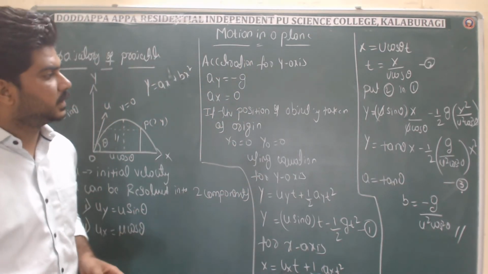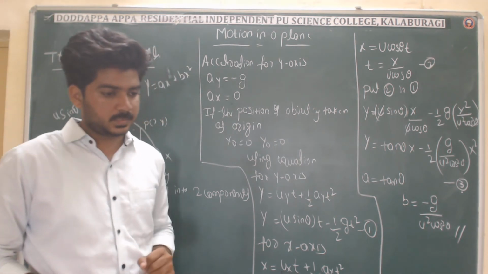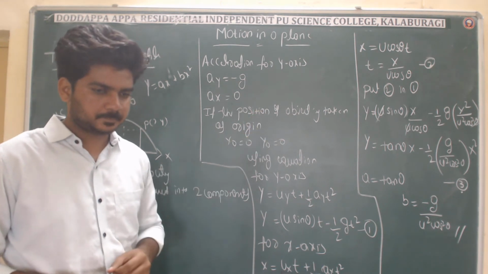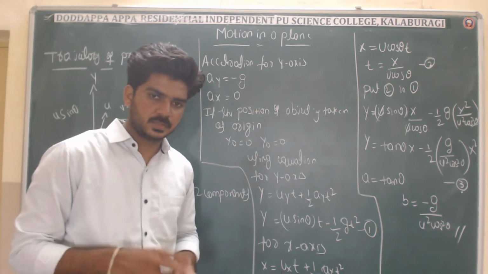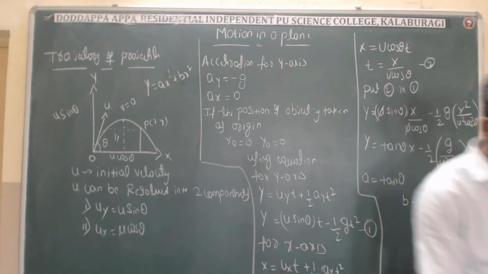So now we will take some more conditions, like how much time it will take and what is the time of flight. So that we will discuss, right? So we just take these things.